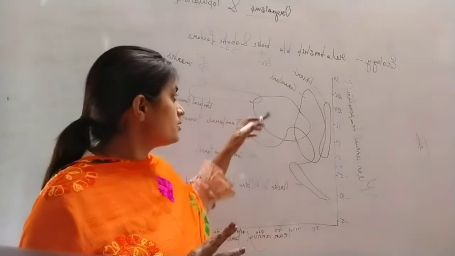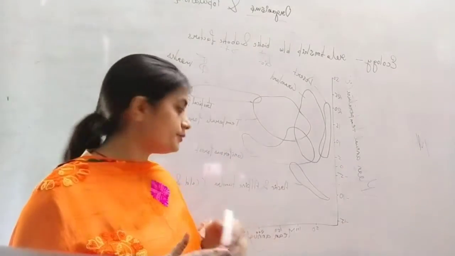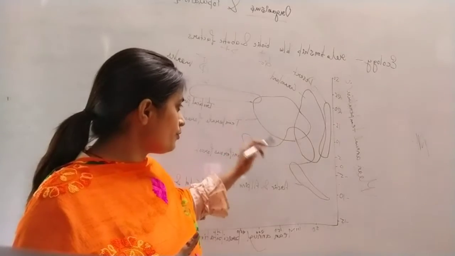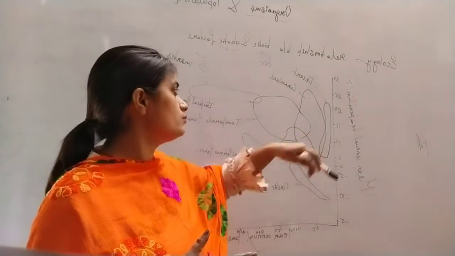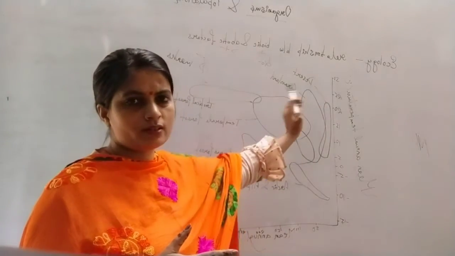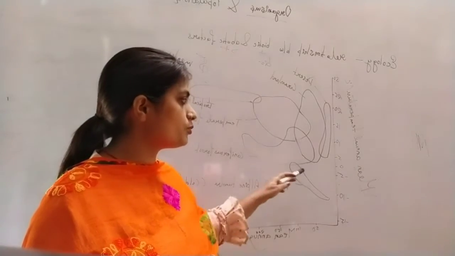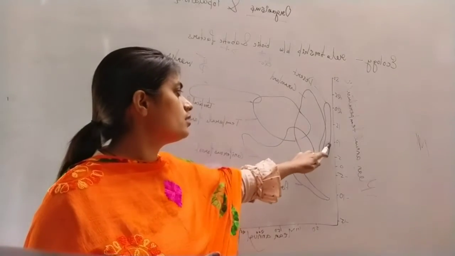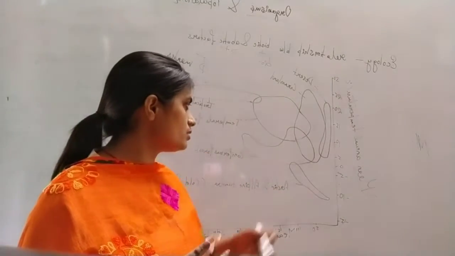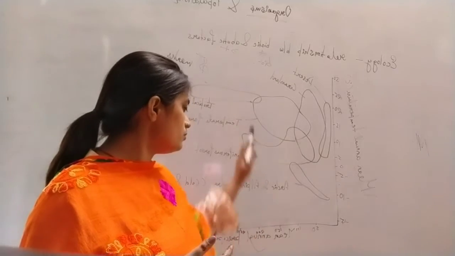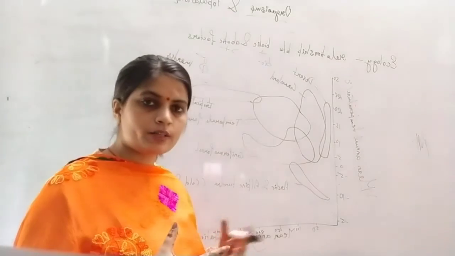Then it is temperate forest. In the temperate forest, temperature fluctuates between 8 to 26, 28 around. We are taking a medium value, and in short you can see it is between 10 to 15 to 20 to 25. This is the temperature range, and if we go to the rainfall, the precipitation is around 150 to 200. That much rainfall is occurring there.